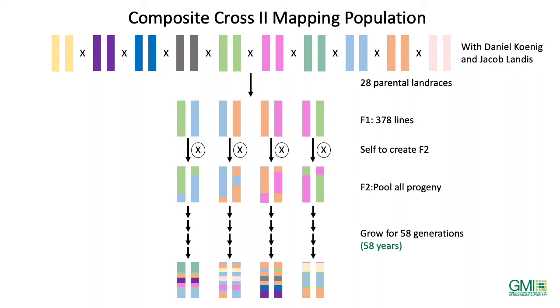In particular, we chose a collection known as Composite Cross 2. So this is material that has been provided by our collaborators Daniel Koenig at the UC Riverside in California. And it's a collection that is derived from 28 different parental land races that were intercrossed and propagated in the field for almost 60 years in a natural evolution experiment.